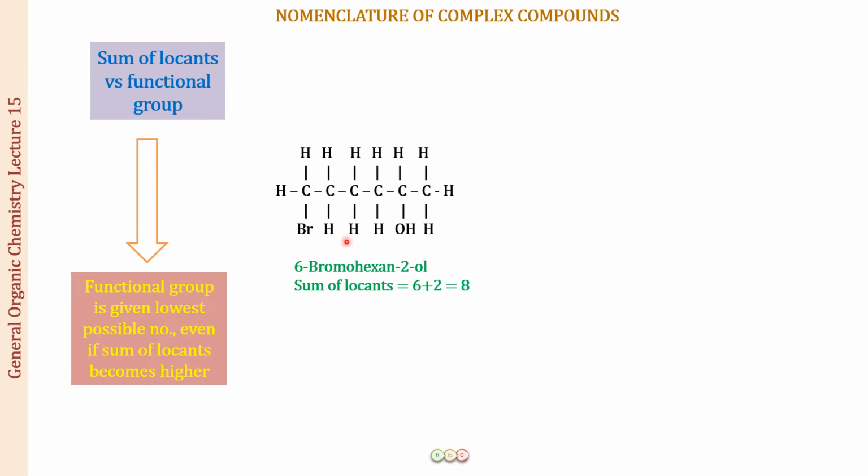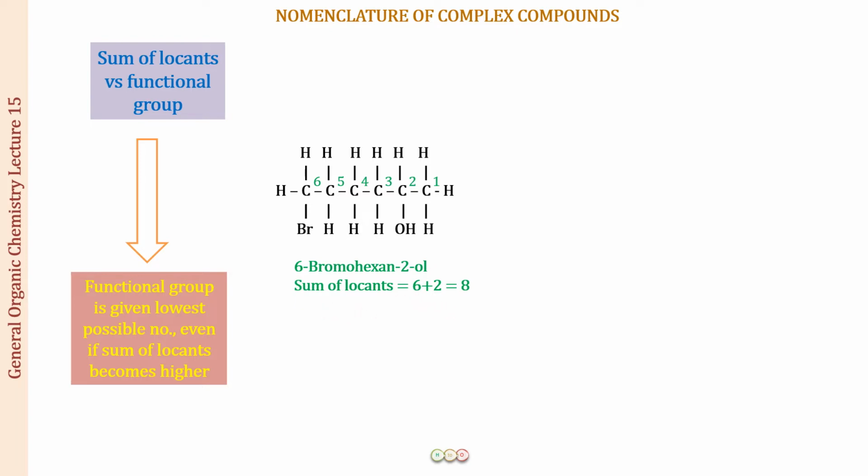If you have this as the compound, you can see there is a bromine attached to the carbon chain, there is an OH group attached. So out of these two, which is going to be the functional group? It is going to be OH. The halogens, they are always treated as substituents, right? Now, what you are told is that you have to start the numbering in such a way that the functional group gets a lower number. So we will be starting the numbering from this end: 1, 2, 3, 4, 5, 6. The name of the compound is going to become 6-bromohexan-2-ol.